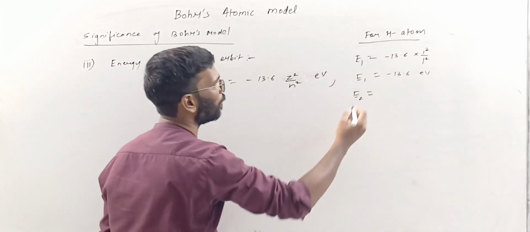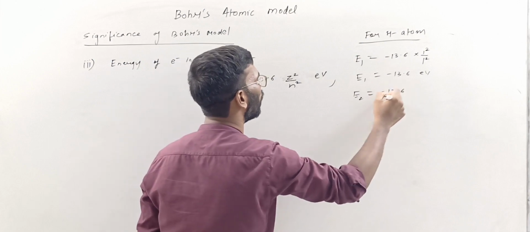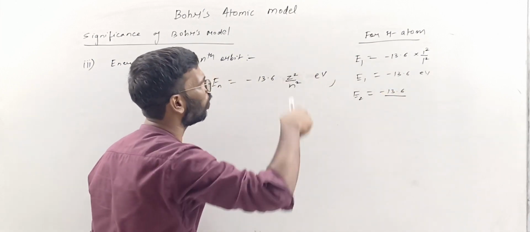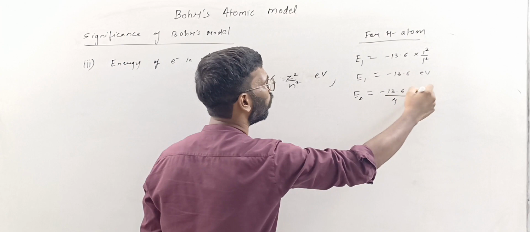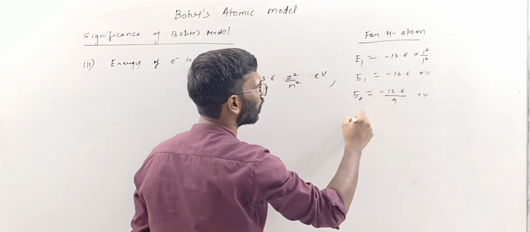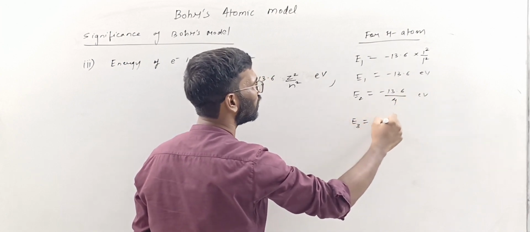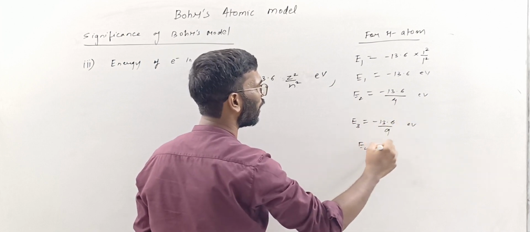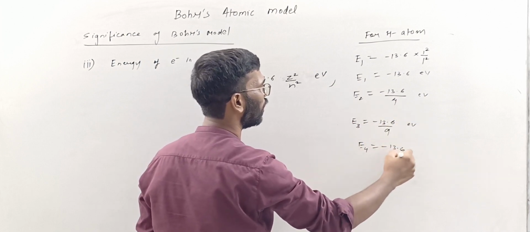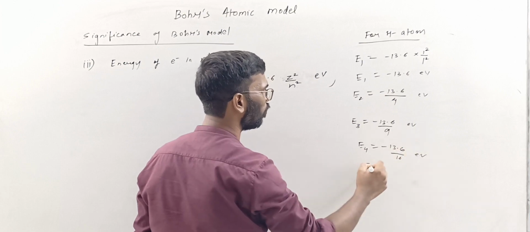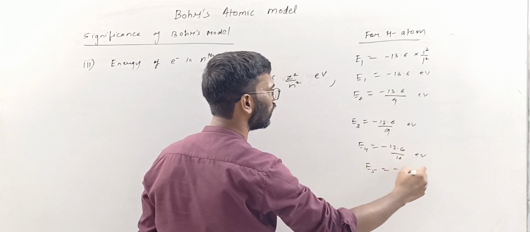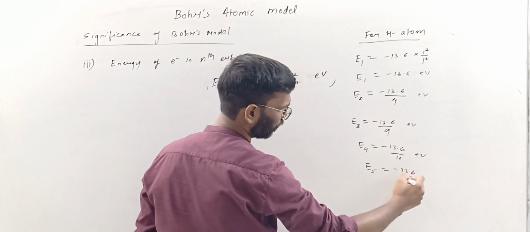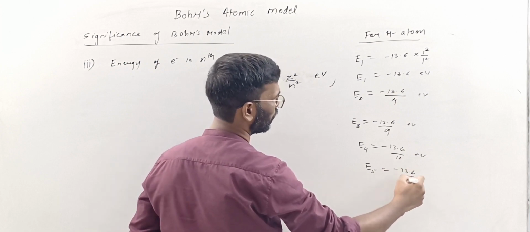E2 will be minus 13.6 divided by 4 electron volt, since Z is 1 for hydrogen. E3 will be minus 13.6 divided by 9 electron volt. E4 will be minus 13.6 divided by 16 electron volt. E5 is minus 13.6 divided by how much?